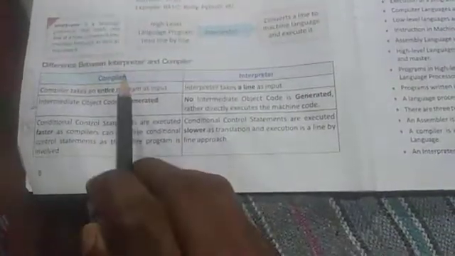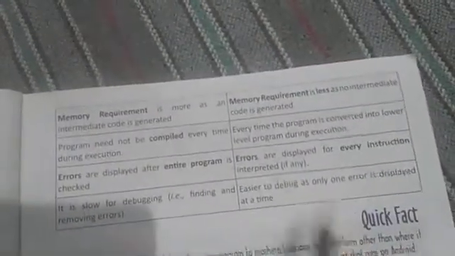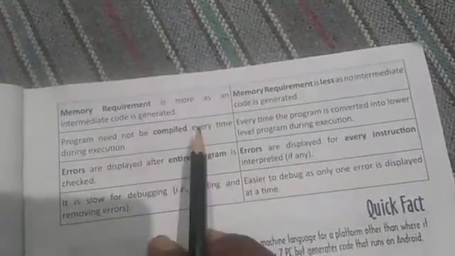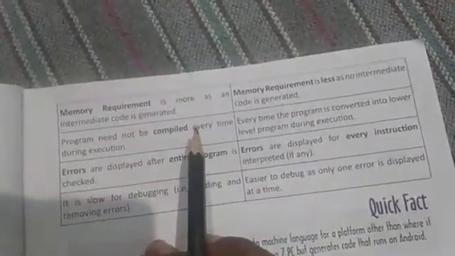Clear? These are 3 differences between the interpreter and compiler. There are 4 other differences which have been given here. You can write any of 3 for your answer, right?